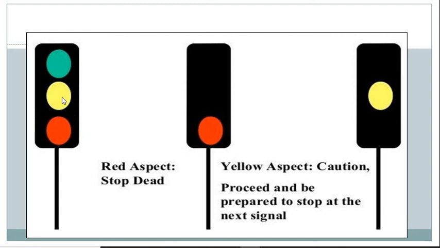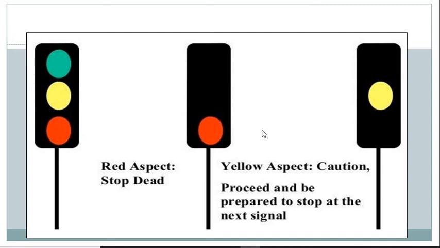See here, green, yellow, red. The red aspect means stop or danger. Yellow means caution, the train has to reduce its speed, proceed and be prepared to stop at the next signal. Yellow basically means the train can move at slow speed because it can be stopped at any particular time. And as you know, green means go ahead, clear signal.